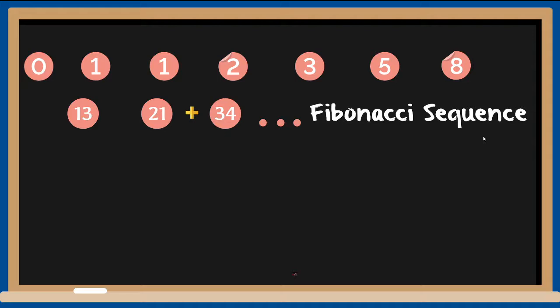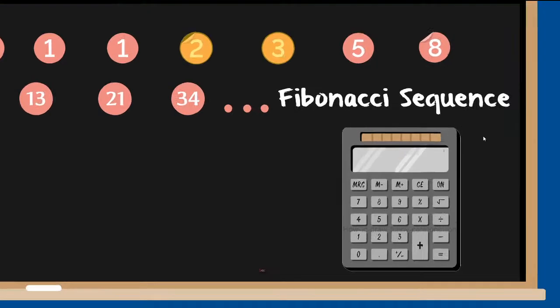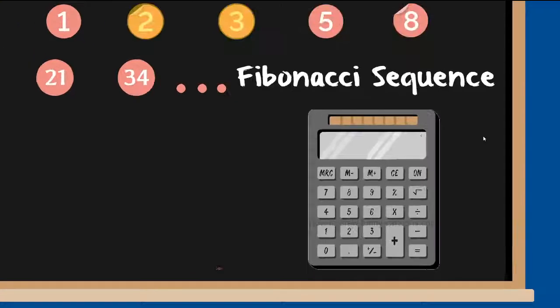So that itself doesn't sound much interesting now, I do understand that, but wait till I get my calculator and take any two numbers in the sequence which are close to each other. For example, 3 and 2, suppose I'm taking, and let me divide 3 by 2, which is equal to 1.5. Let me write that down, 1.5.